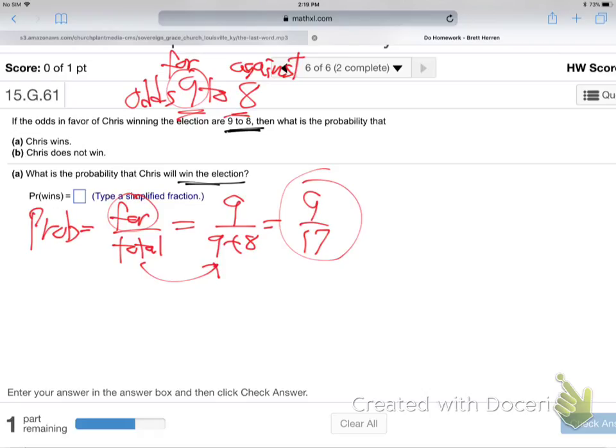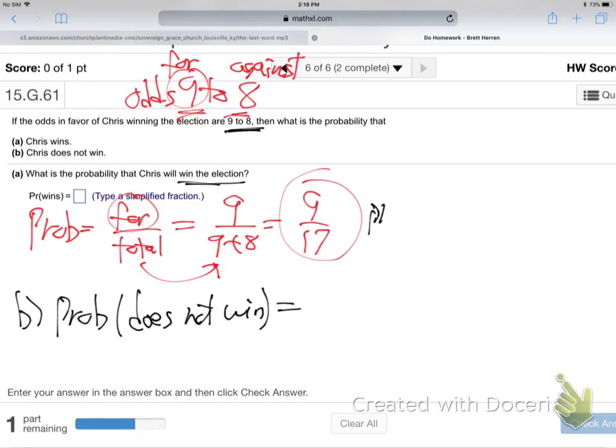So that's part A. And then part B, what's the probability that Chris does not win? So this is the probability that he wins, right? The 9/17, that's the probability he's going to win the election. So what's the probability he does not win? 8 over 17. And how do you come up with that? Because it's the against. Oh, yeah, you can do it that way. You can just go right from the against. Nice, I like that too.